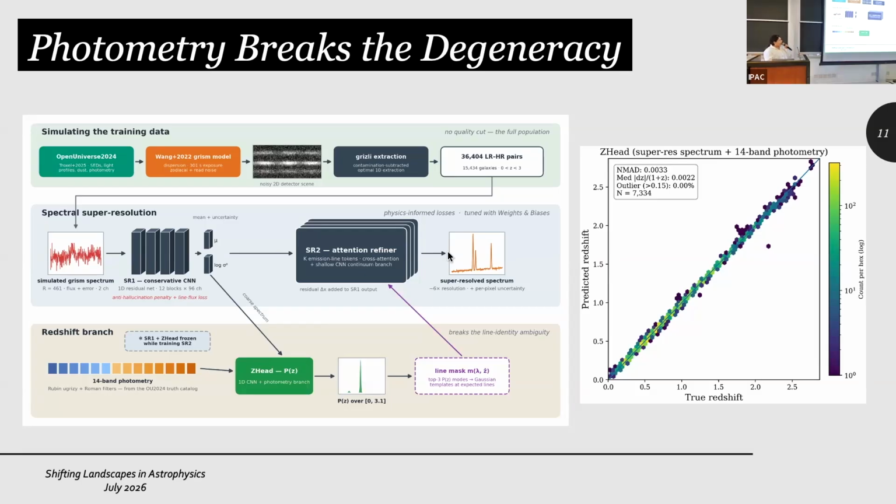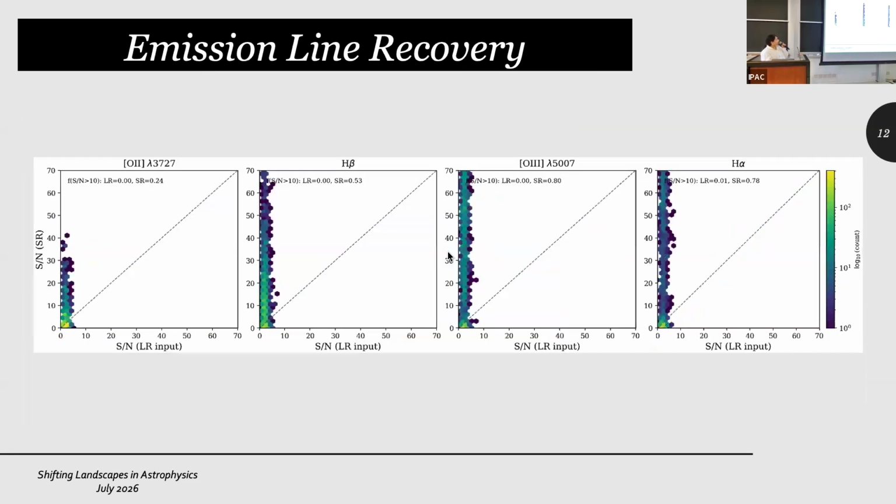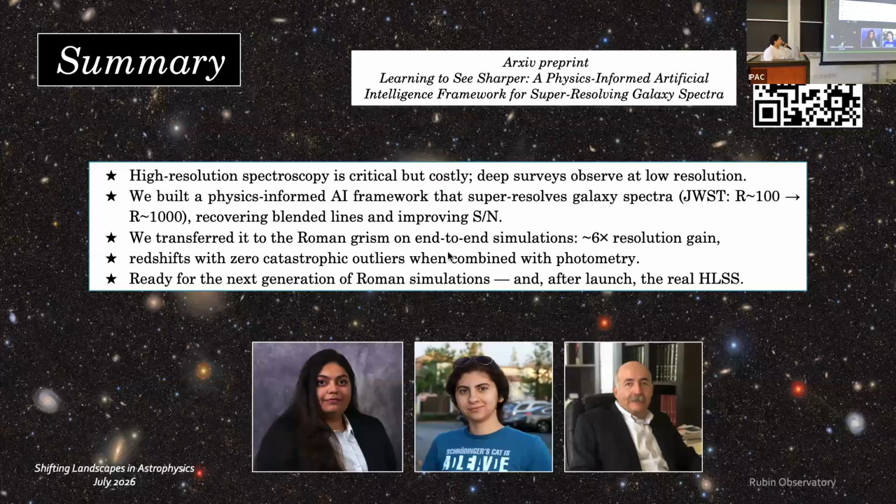Here again, we see the quality of redshift prediction, which is pretty good actually. In the same metric that we used for JWST data, here we have effectively 0% outlier rates on redshift predictions. And again, we look at the emission line recovery quality, and we see a very significant boost in the signal to noise of important lines. And with that, I leave you with my summary, and I'm open to your questions.